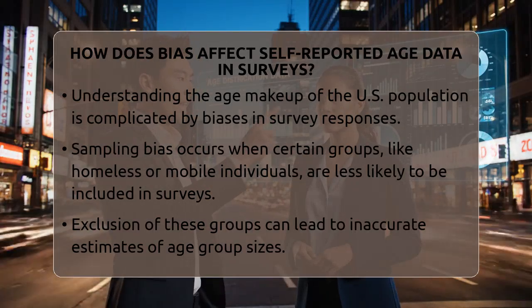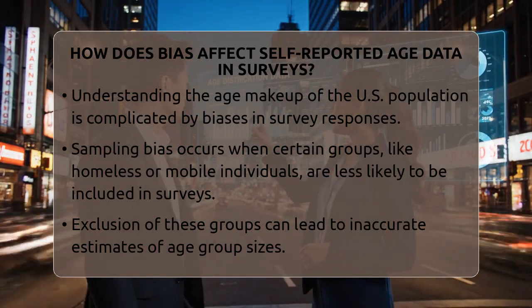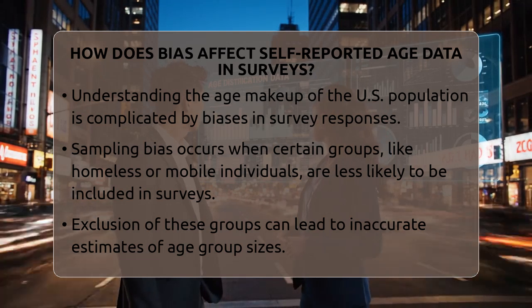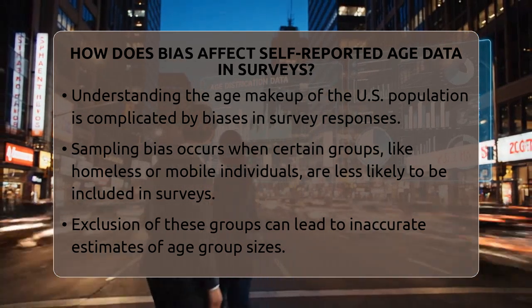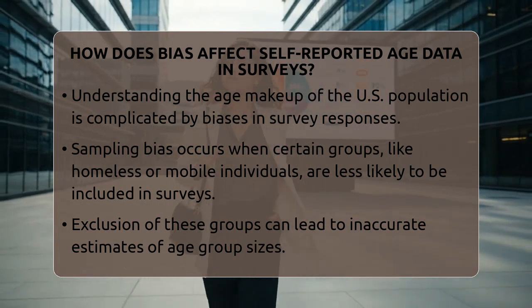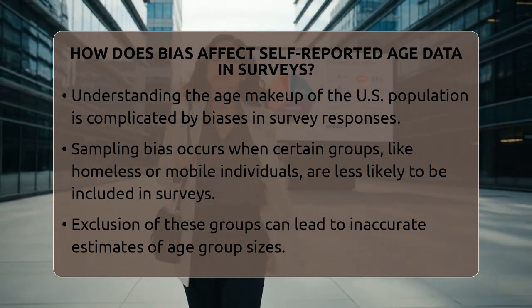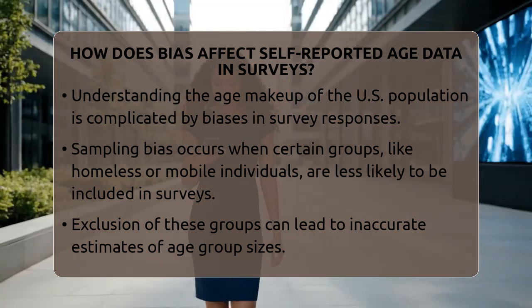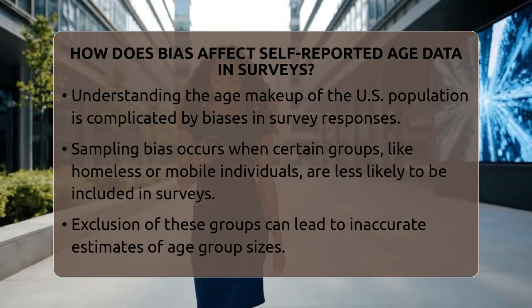How does bias affect self-reported age data in surveys? Imagine trying to understand the true age makeup of the United States population. It sounds simple, but when people answer questions about their age, many factors can influence their responses. This is where bias comes into play.